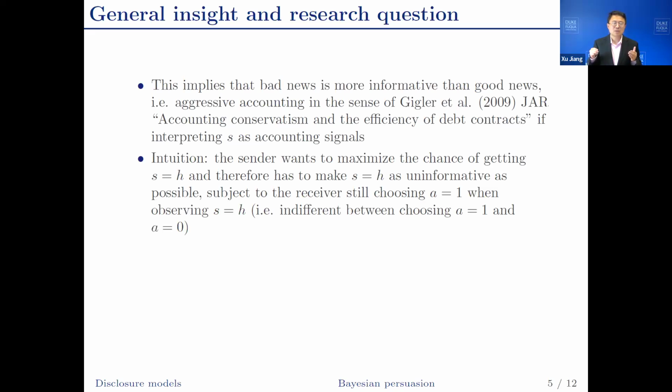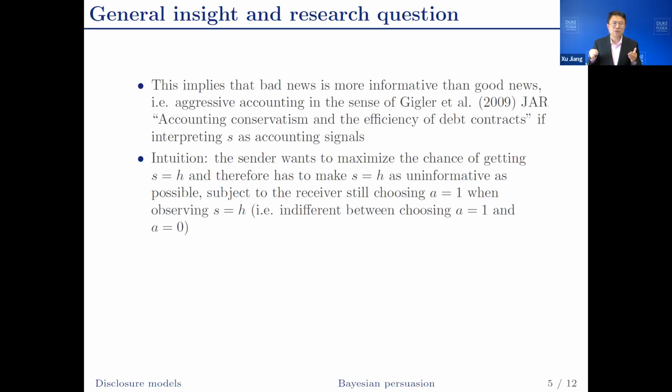What is the intuition? The sender always prefers A equals 1, and the receiver is only going to choose A equals 1 when S equals H. So the sender wants to maximize the chance of getting S equals H. If you want to maximize the chance of getting some signal, that signal would become very common, which means the informativeness is going to be reduced.